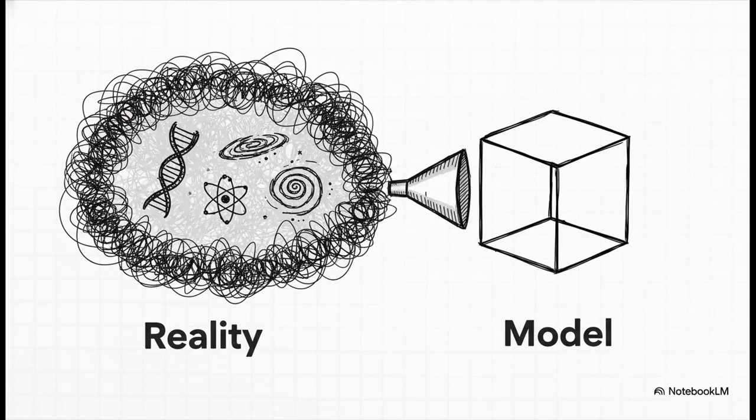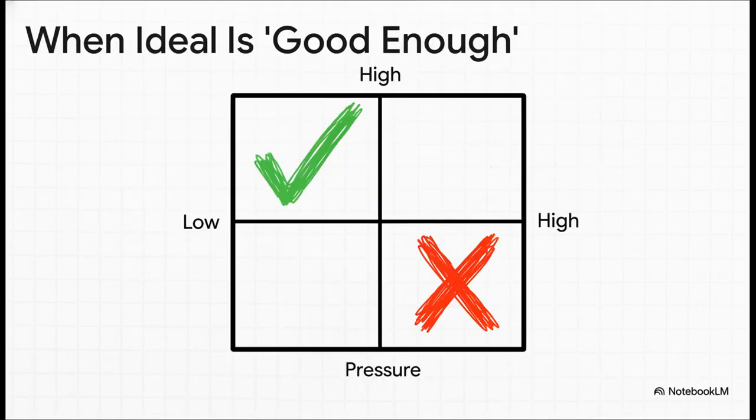So what's the big lesson here? What does this all mean? It's that scientific models are these incredibly powerful approximations. They're designed to simplify the messy real world to make it understandable. But we have to remember, they are not a perfect description of reality itself. And this tells us the most important thing. You have to know when your tool is the right one for the job.